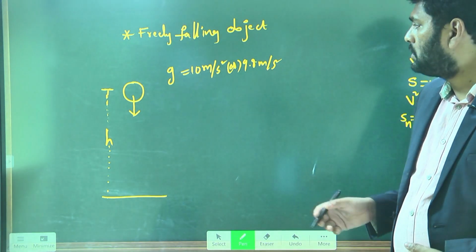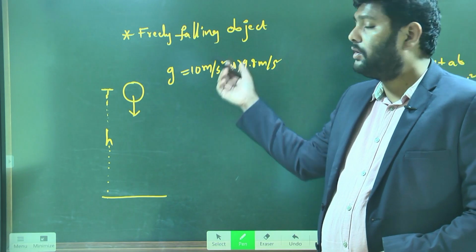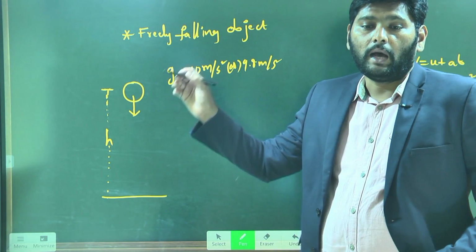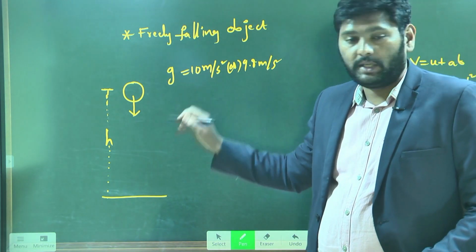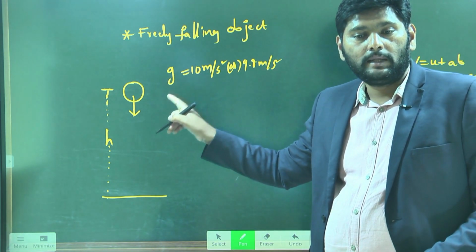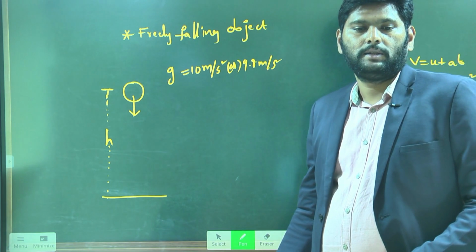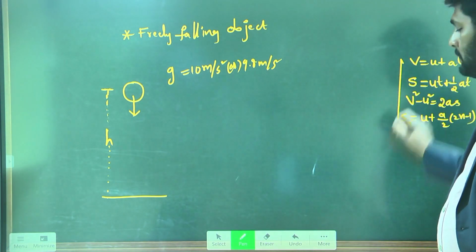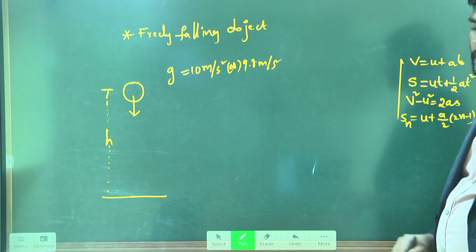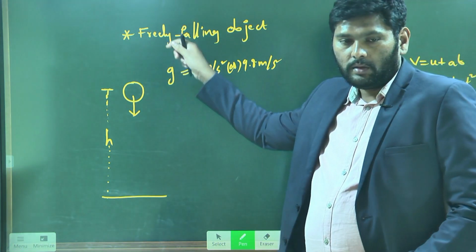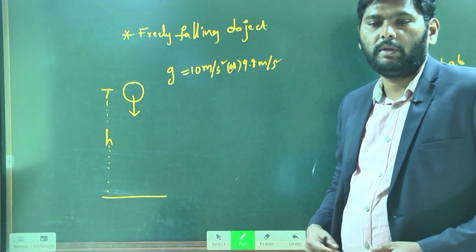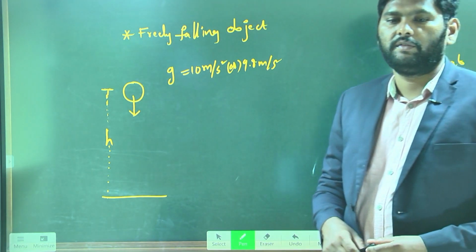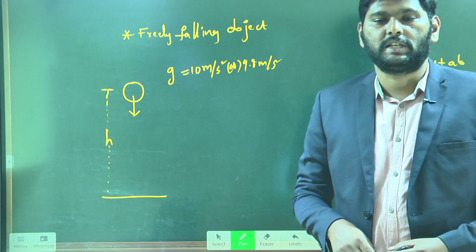So obviously we got a conclusion here. The acceleration of the body on the earth surface is g, and this value is constant. When this value is constant, you can apply these equations. So I am applying them now. When the object is falling freely, can you tell me what is the initial velocity? When the object is falling freely, what is the initial velocity of the object?